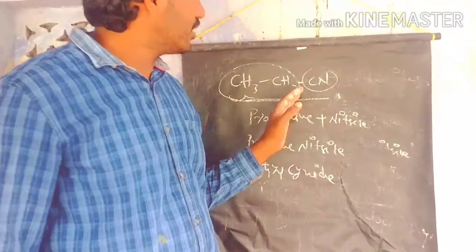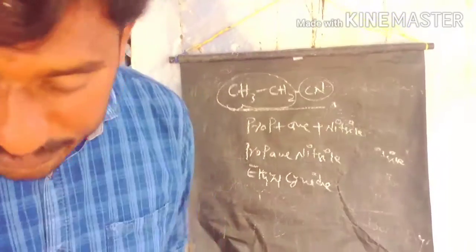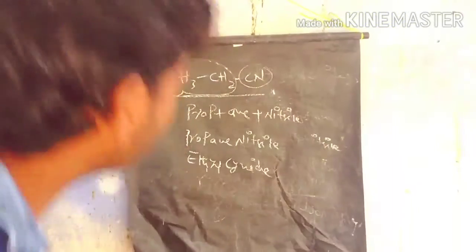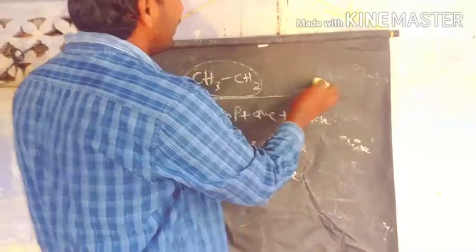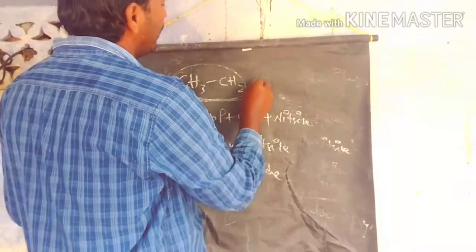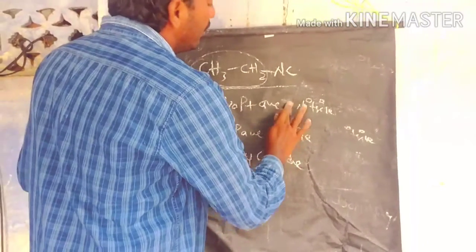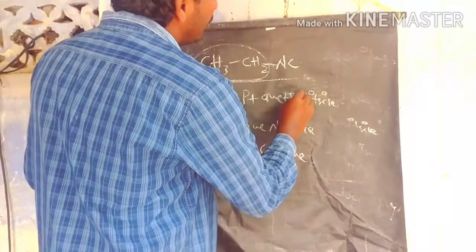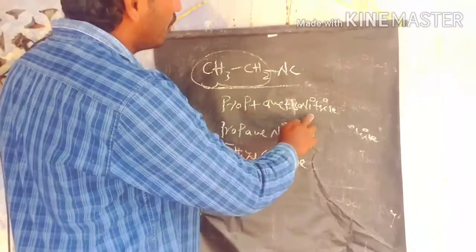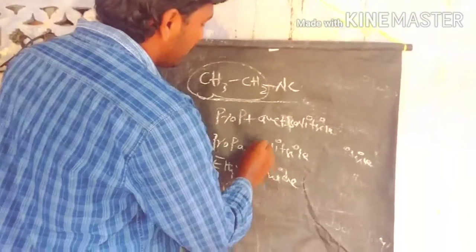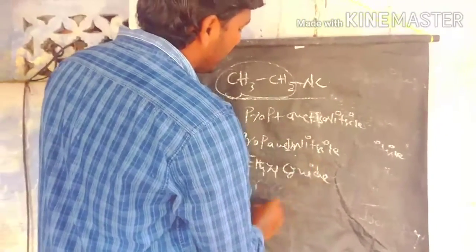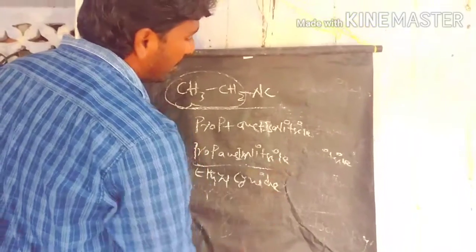So if you take this propane nitrile, and here you take an isocyanide group, what is this compound? In IUPAC nomenclature, here we take the secondary suffix as isonitrile. So propane isonitrile. So this is the difference between the IUPAC name and the common name.